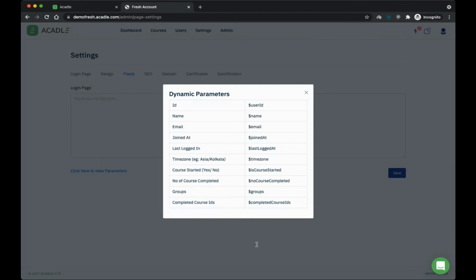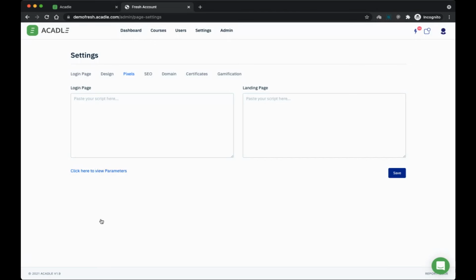If you want to dynamically pass this data to an external system, let's say Encharge or Intercom, and understand user behavior inside your platform, you can use these parameters and pass this dynamically. Another interesting use case: if you do marketing or paid advertisements and want to track conversions, you can add your conversion pixels here.